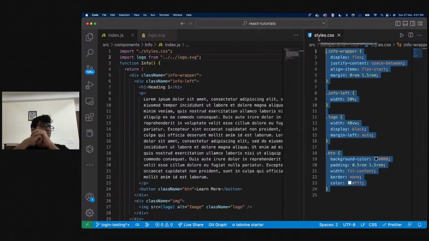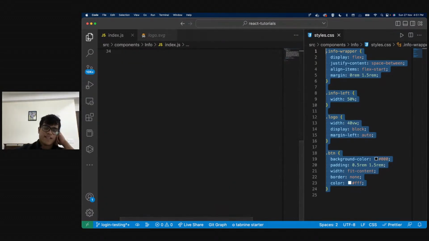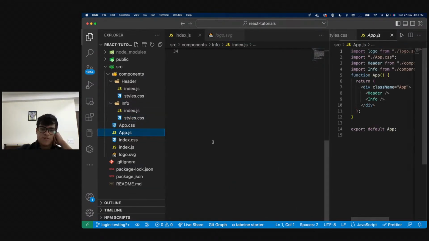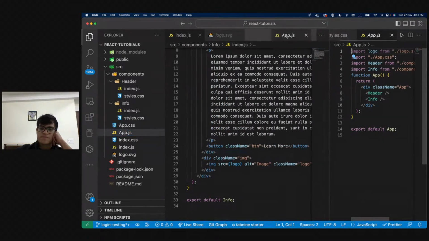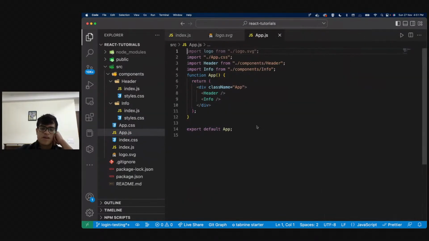Right, so go through this again. Whatever code that we wrote in our info is automatically getting imported in our app.js because of this particular thing. Because of this particular thing, we have said info over here. Correct. Yeah, all right.